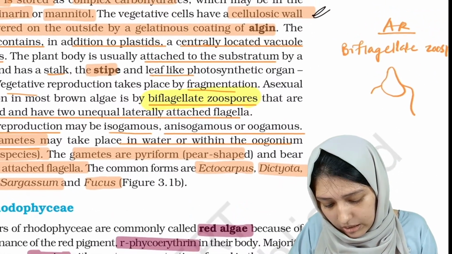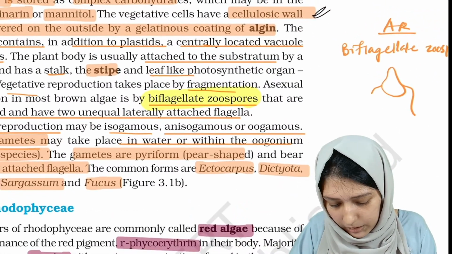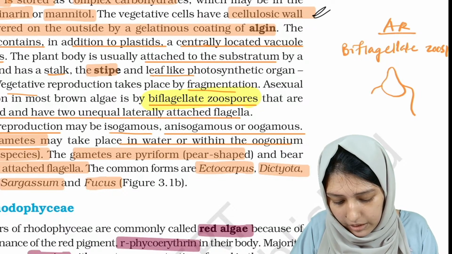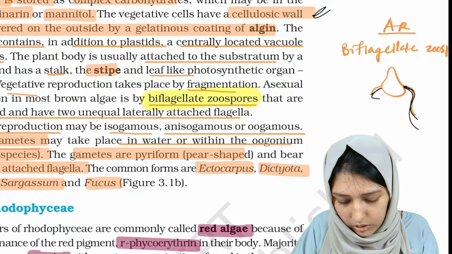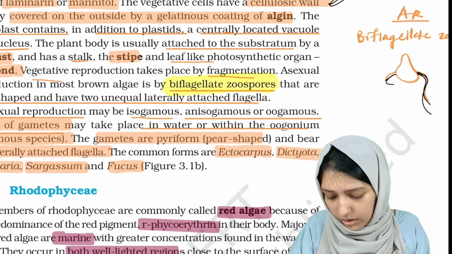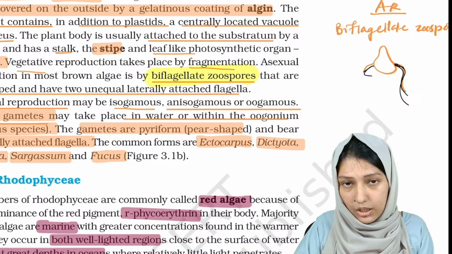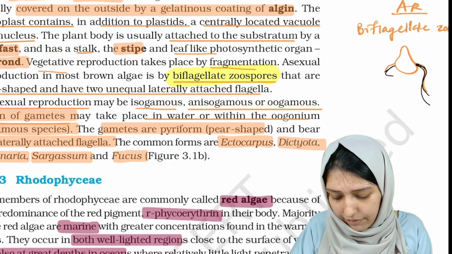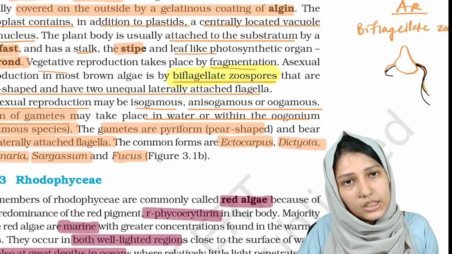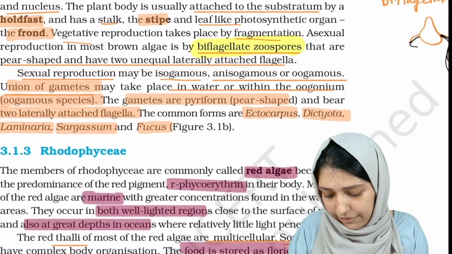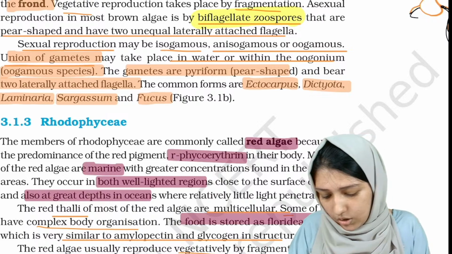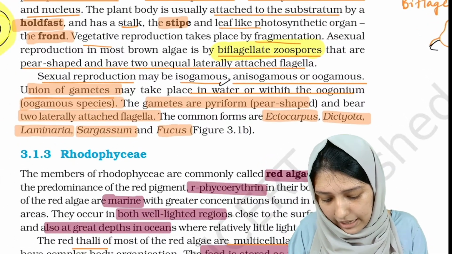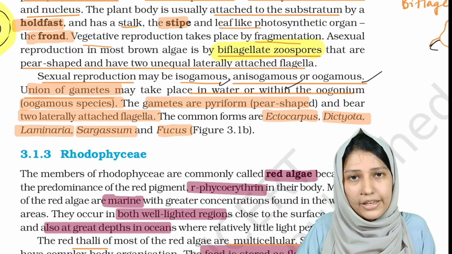The spore will be pear shaped and will have two unequal, laterally placed flagella. So biflagellate. And now coming into sexual reproduction. Sexual reproduction can be isogamous, anisogamous or oogamous.